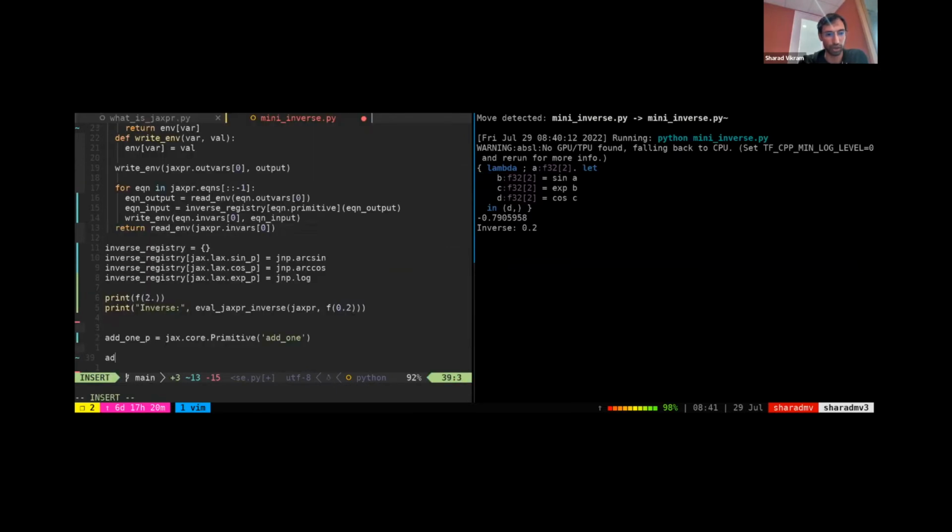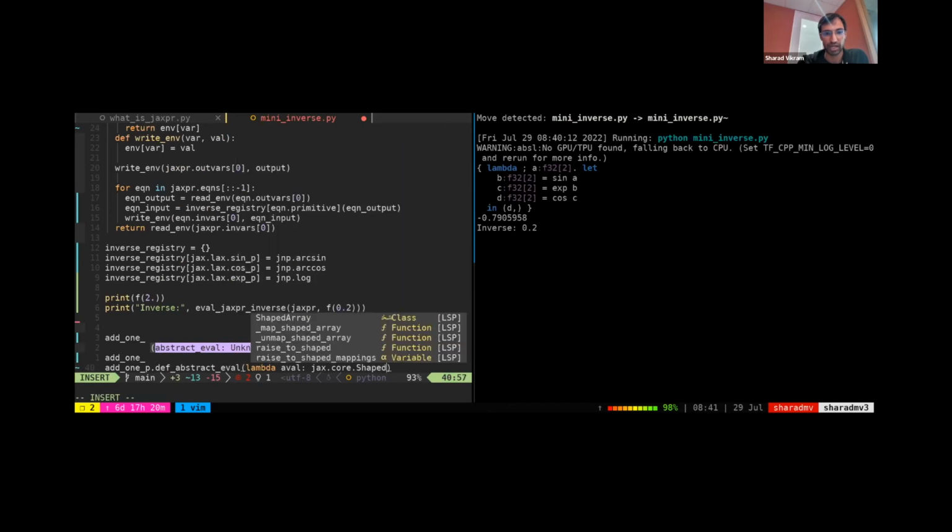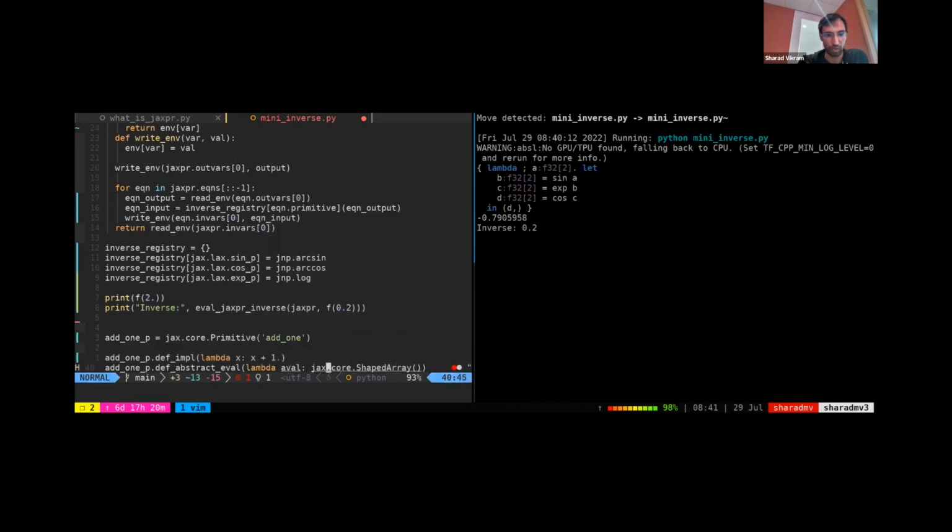So I'll do that real quick. So add1_p.def_impl on the x plus 1. That's easy enough. And then the def_abstract_eval rule. This will take an abstract value, and it'll essentially return an abstract value out. And in Jax, we have shaped arrays.